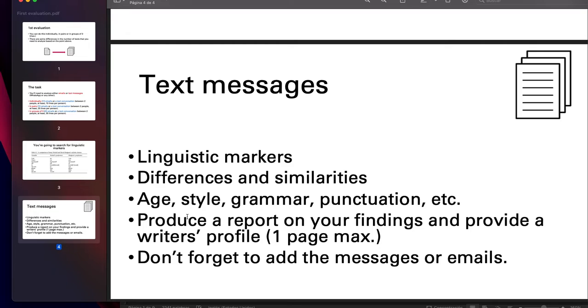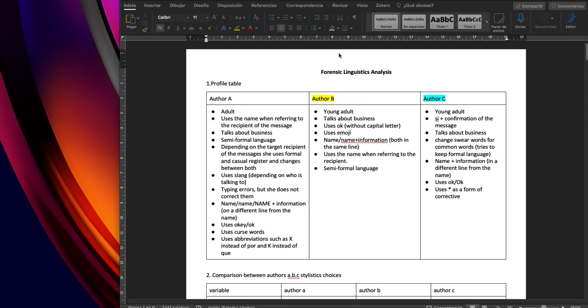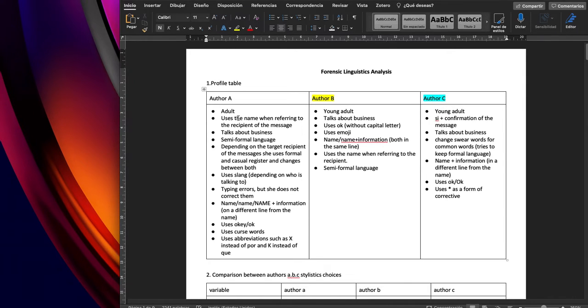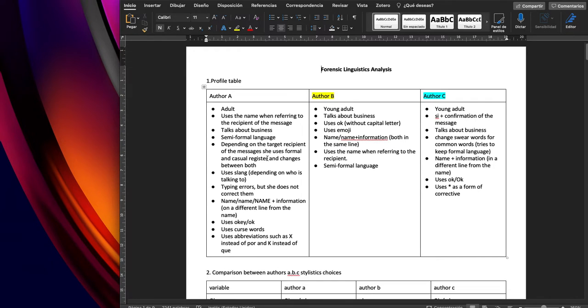I'll show you an example from a previous semester. And please don't forget to add the messages or the emails that you're going to be using in your analysis. So here you can find a task from last year. This is a profile table. In this case, the people used three authors. So here are the characteristics, for example, adult, maybe young adult, what they talk about, the name or the slang.